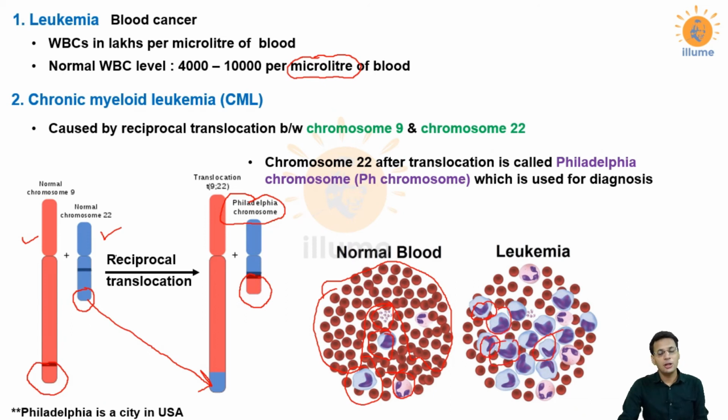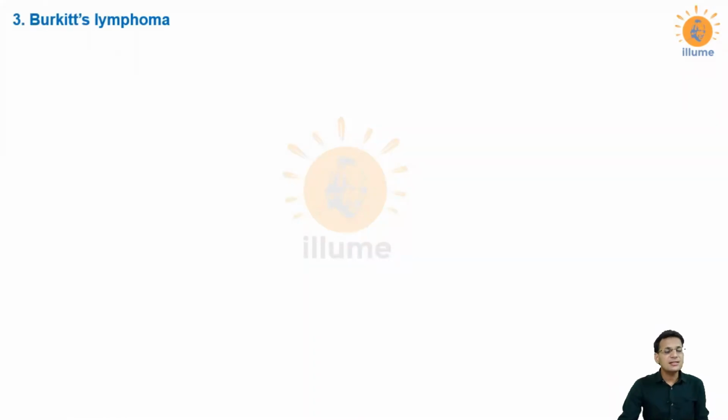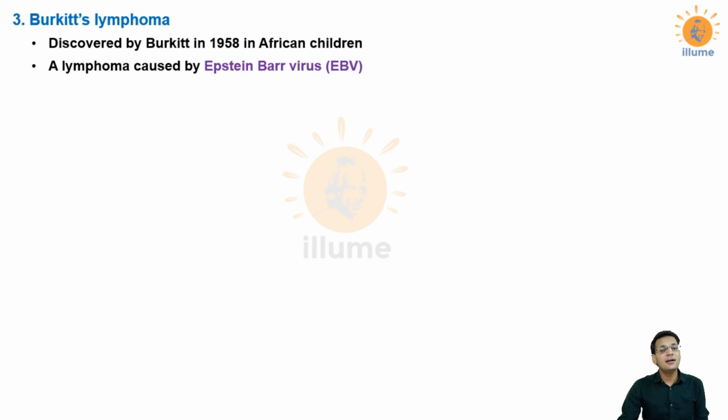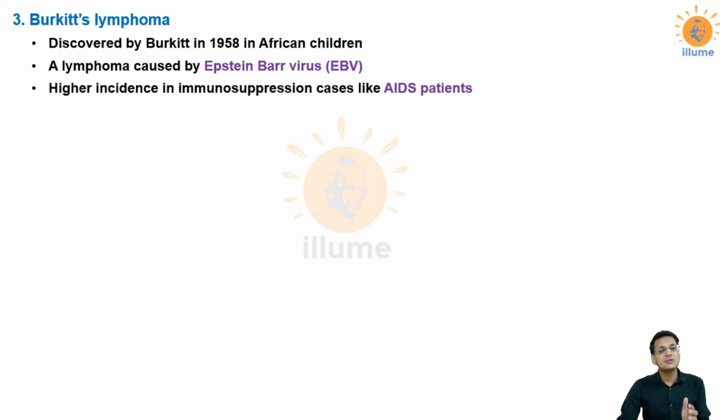This represents leukemia. Next is a very important lymphoma called Burkitt lymphoma. This is a cancer of lymphatics, that is B cells, as we discussed in our immune system chapters. So this is a cancer of B cells. It was discovered by Burkitt in 1958 in African children, hence it is called Burkitt's lymphoma, and it is a lymphoma caused by a virus called Epstein-Barr virus, and this cancer is present in cases of immunosuppression patients.